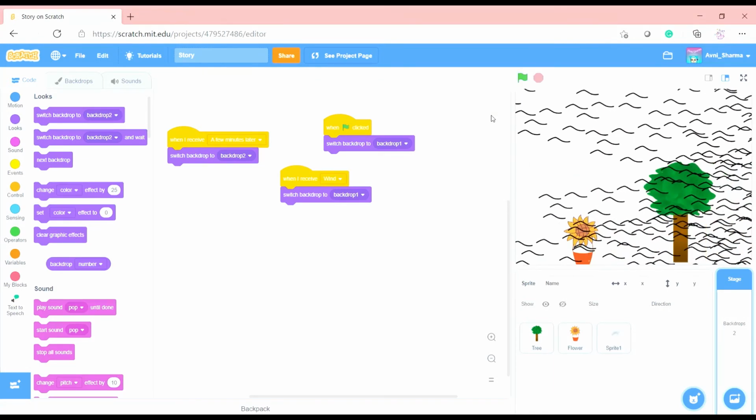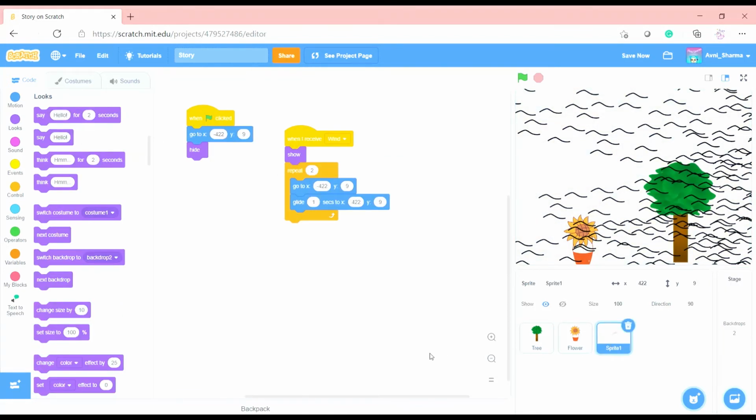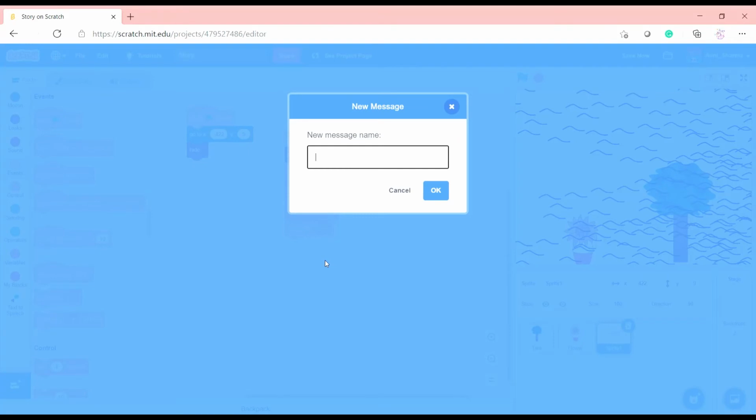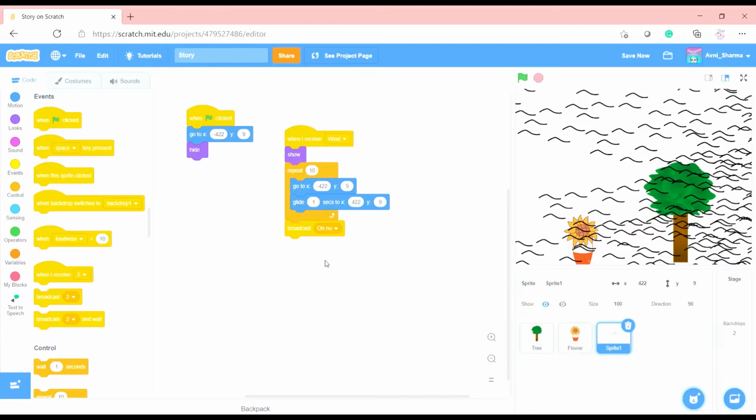That's just a storm. We will change the sprite, let's say 10, and then we will say broadcast message. Oh no. Just like that, you can name it anything.